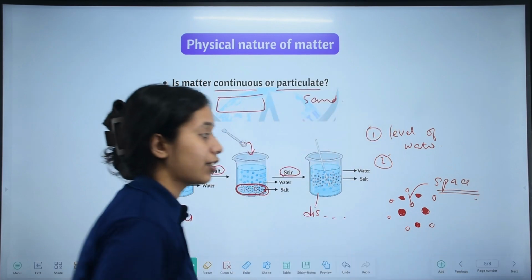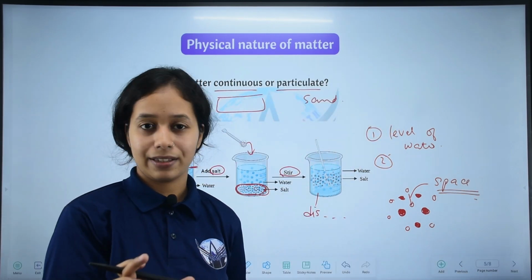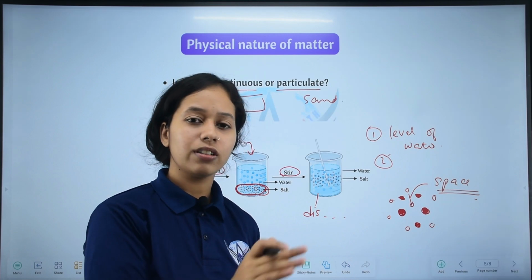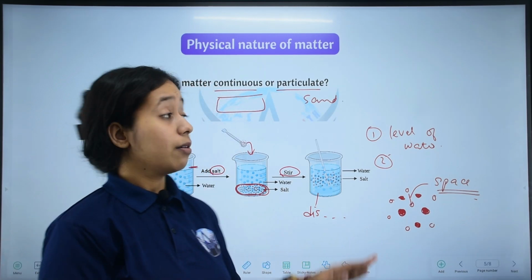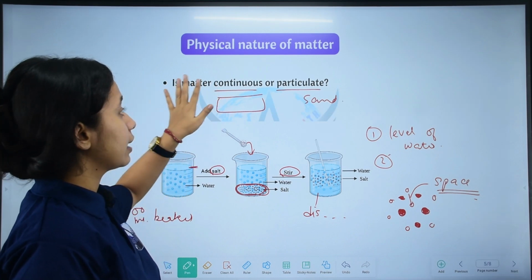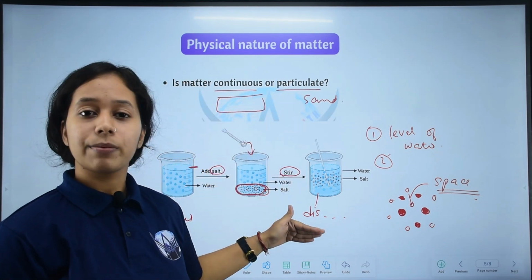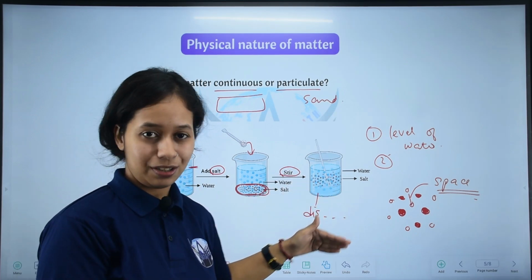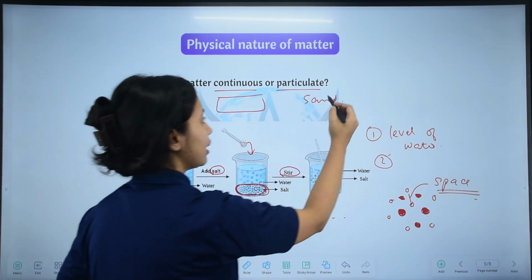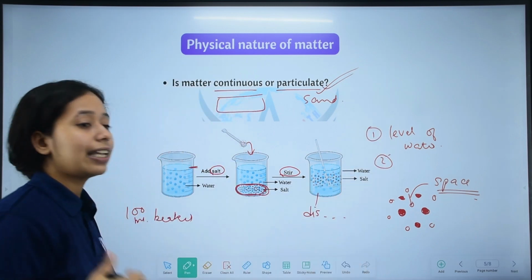Particles of matter, there is a certain amount of space. We will study that space in the next class. We will go into detail later, but the question in hand was whether matter is continuous or particulate. From this experiment, what did we understand? That matter is particulate in nature.